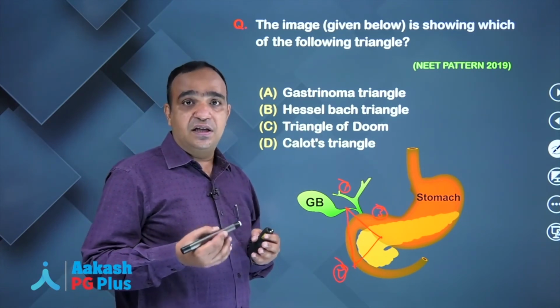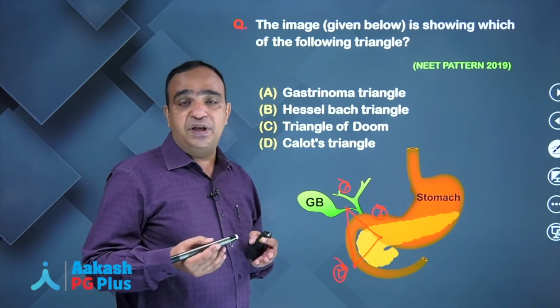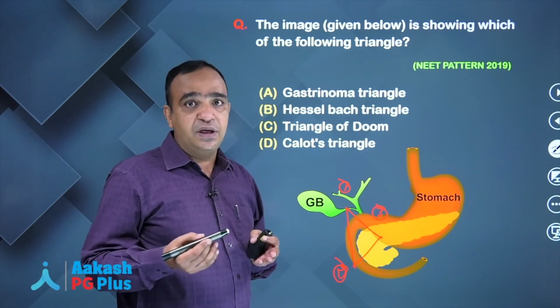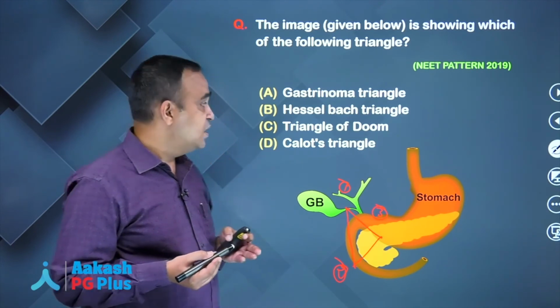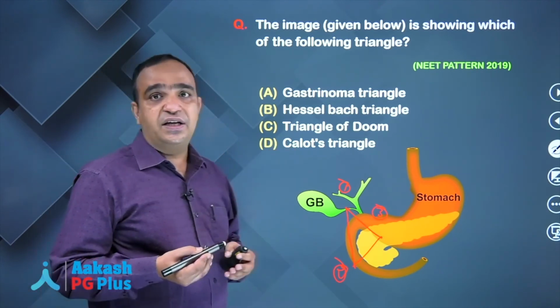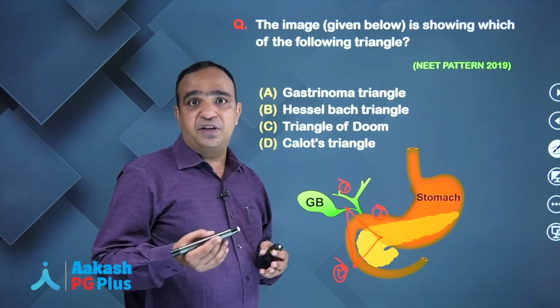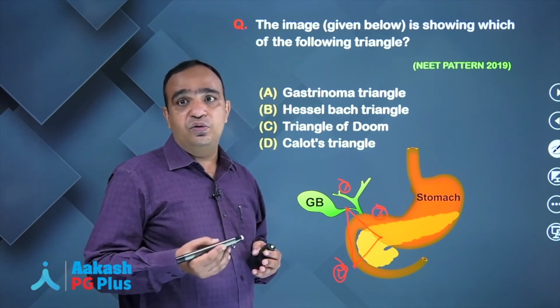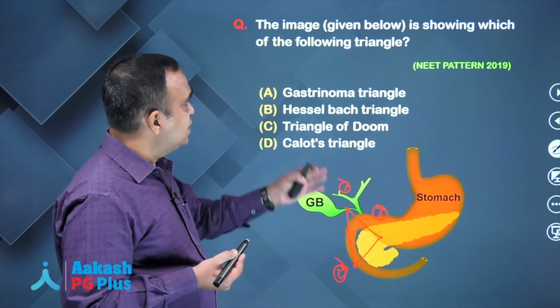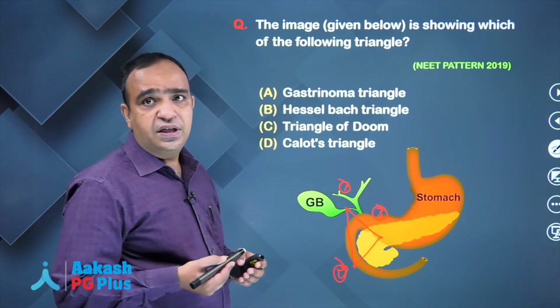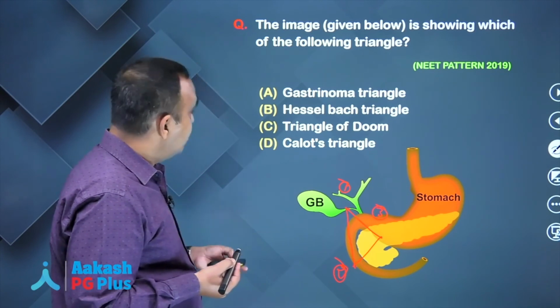It is seen in the laparoscopic repair called TEP, total extraperitoneal repair for inguinal hernias. Third is Calot's triangle, an anatomic triangle related to the anatomy of the gallbladder. So clearly, this image is of the gastrinoma triangle.